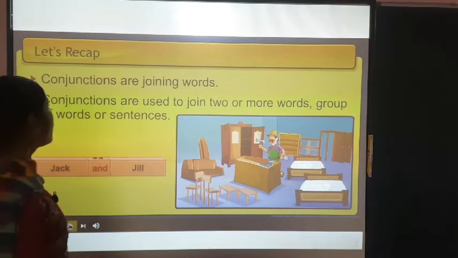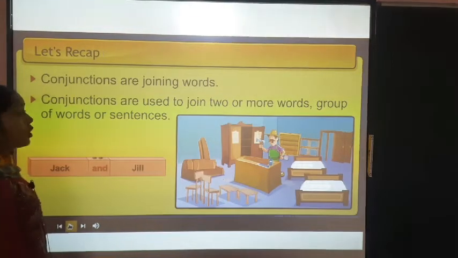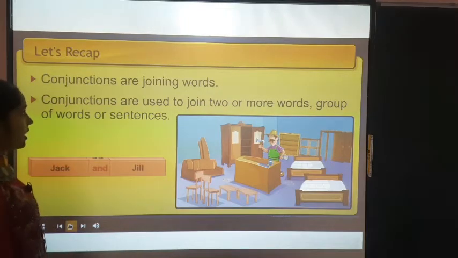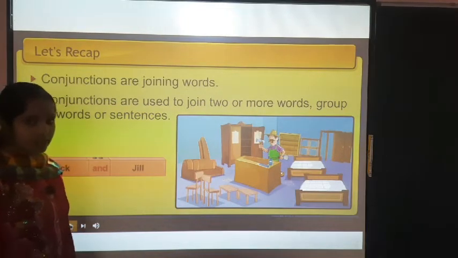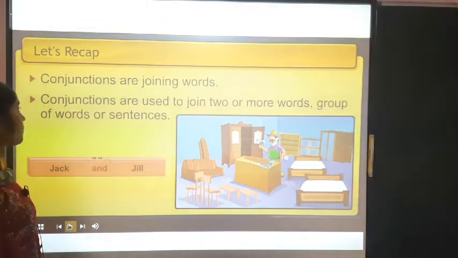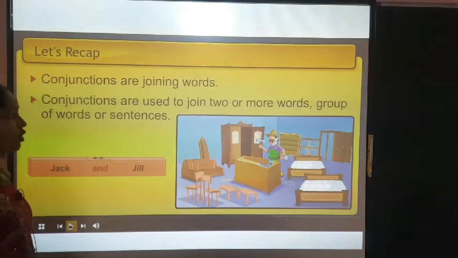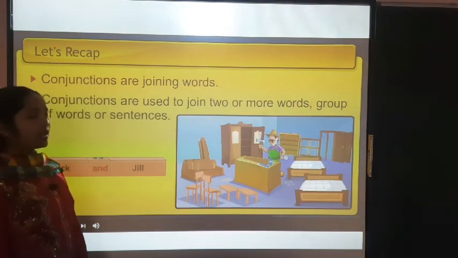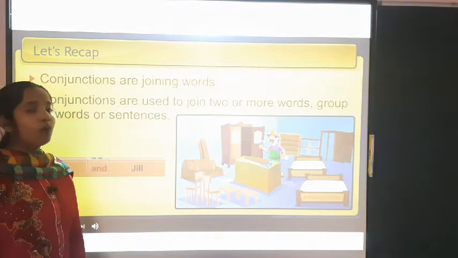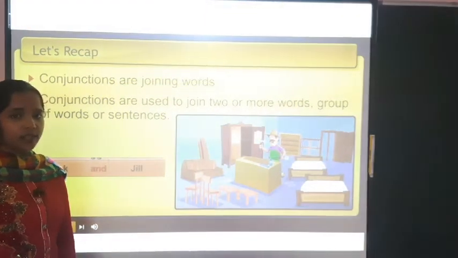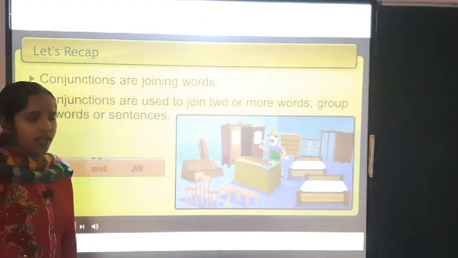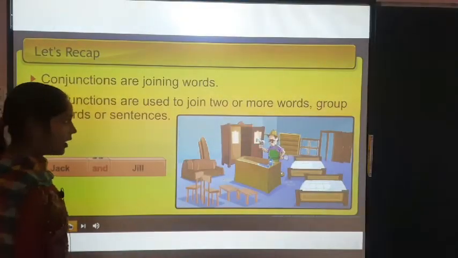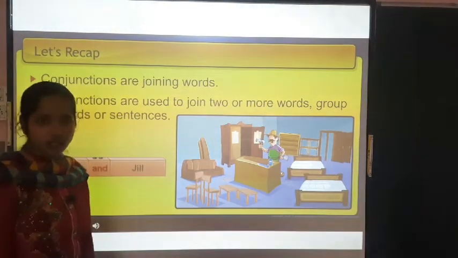So pay attention. What is a conjunction, and what are conjunctions also called? Conjunctions are joining words. Conjunctions are used to join two or more words, groups of words or sentences. Now I am explaining one more little thing so that your concept will be clear. Conjunctions are used to join. Now conjunctions means the words of conjunctions.